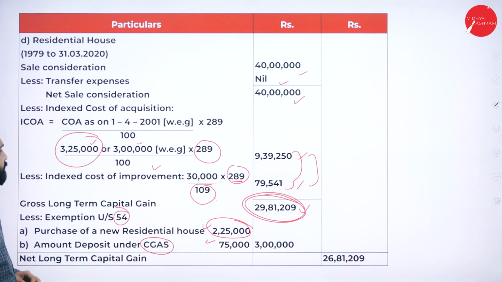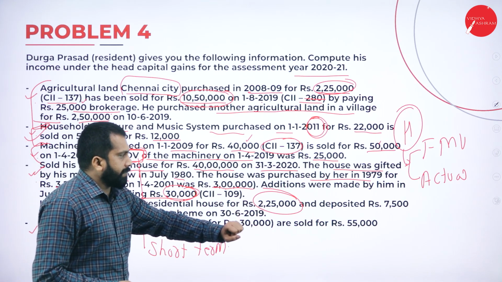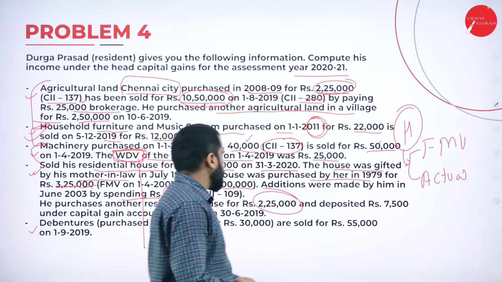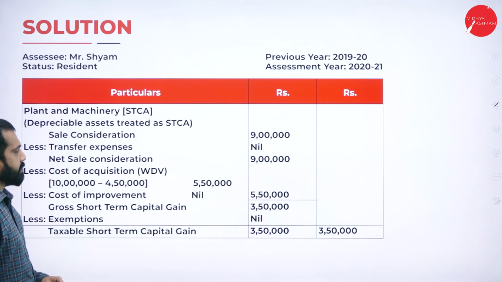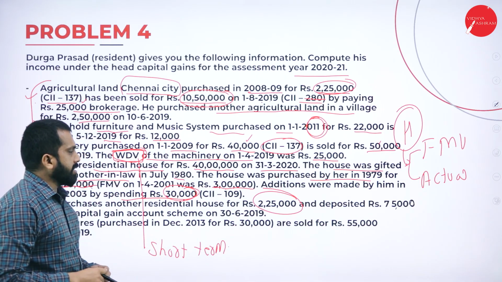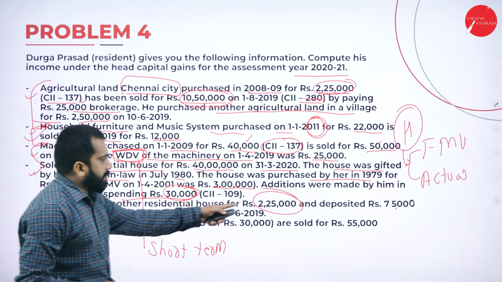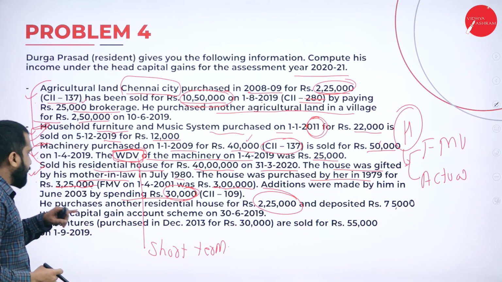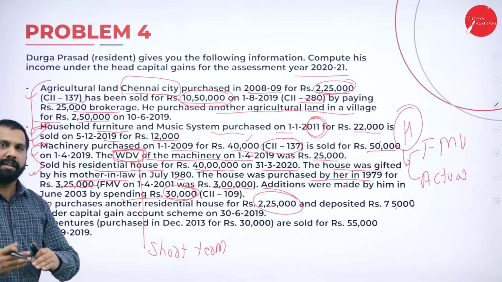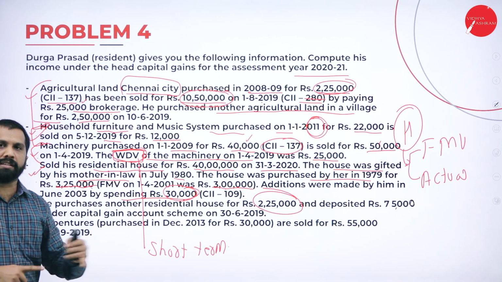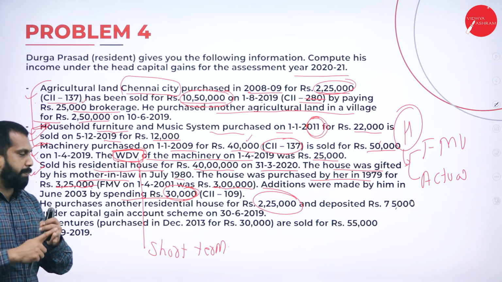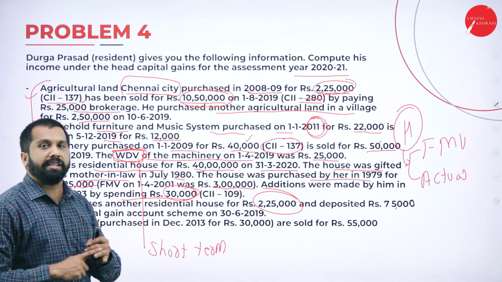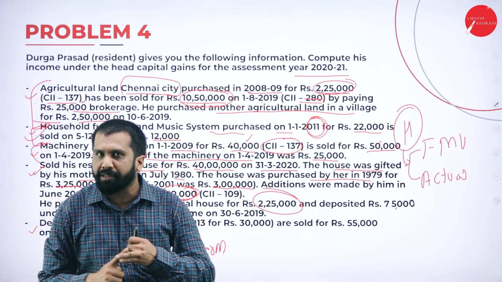In this problem, he purchased one more house for 2,25,000 and 7,500. It is not 7,500, I'll check. It is 75,000. Now, 2,25,000 has purchased a new house and 75,000 he deposited in the capital gain account scheme. See, even though he purchased a new house, he can minus. Even though he has deposited in this capital gain account scheme, then also he can minus. Hope you are clear.